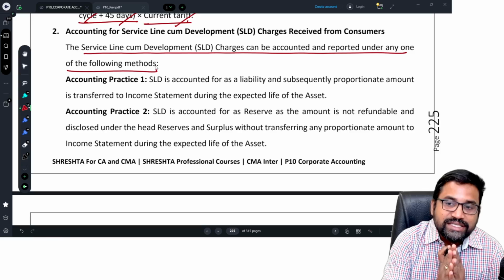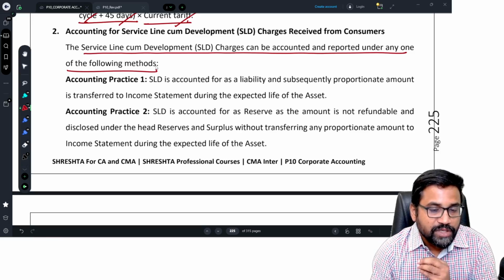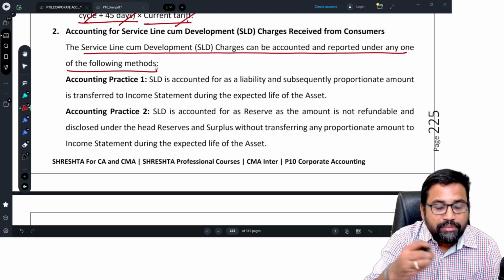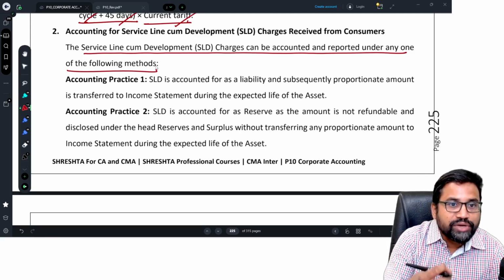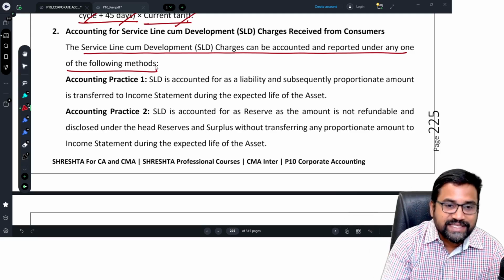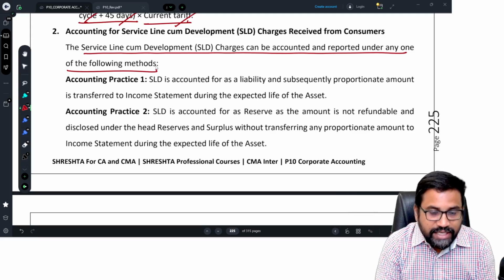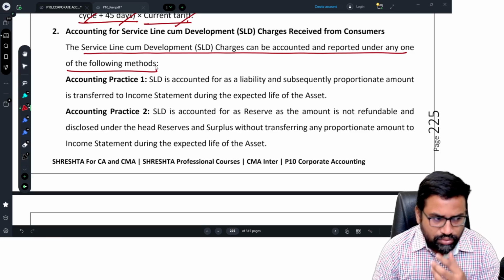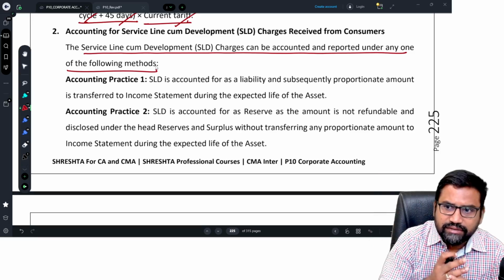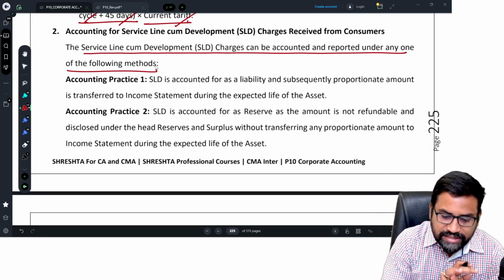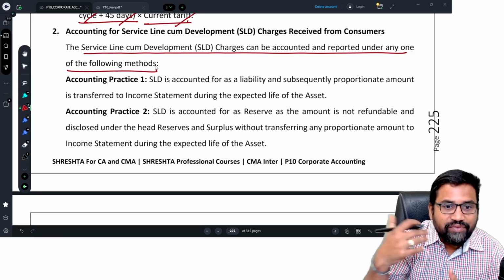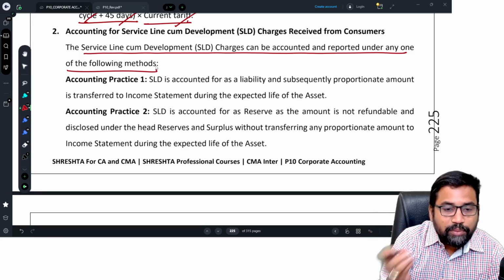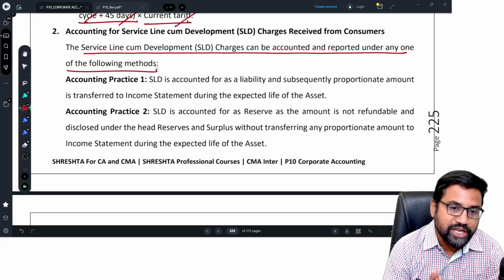First thing is, treat this service line cum development charges as a liability, and every year you transfer some proportionate amount to the P&L account over the life of the asset. Whatever installations you have done, so the electricity towers you constructed, throughout the life of those towers, proportionately some amount will be transferred to the P&L account.